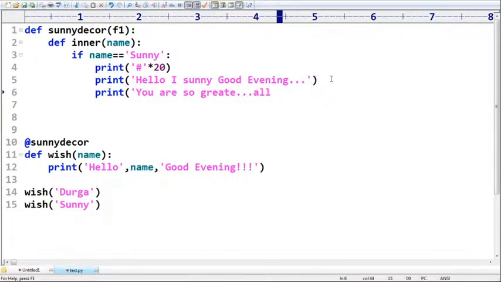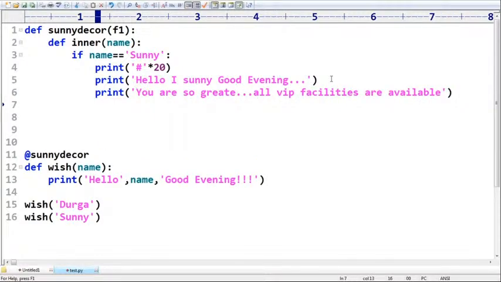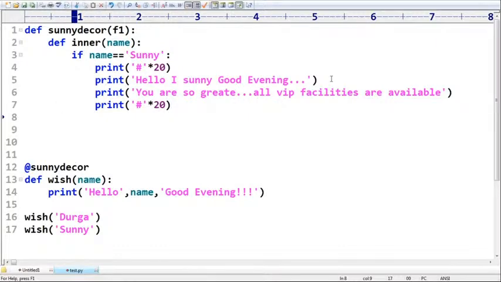All VIP facilities available. Like this I'm taking, sir. Okay, well, that's all. Here I'm taking some 20 like this. Okay, well, sir, if name is Sunny, this is the specialty.